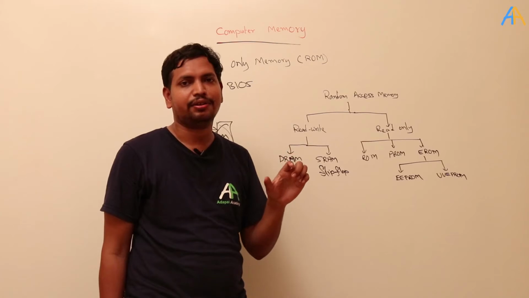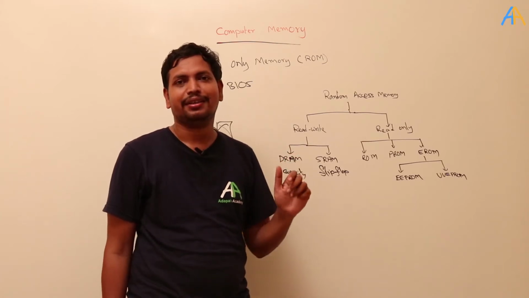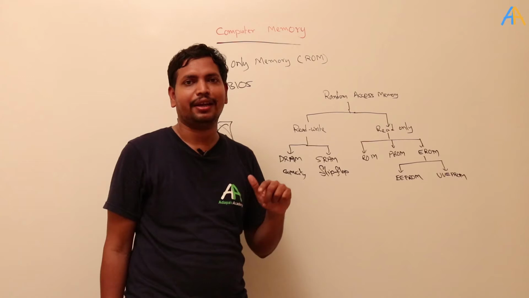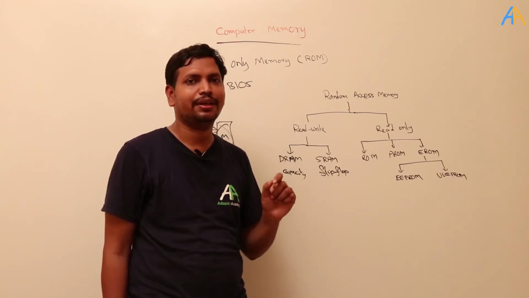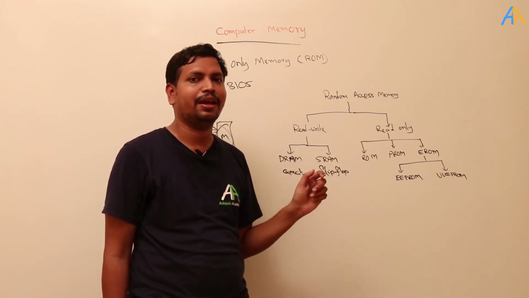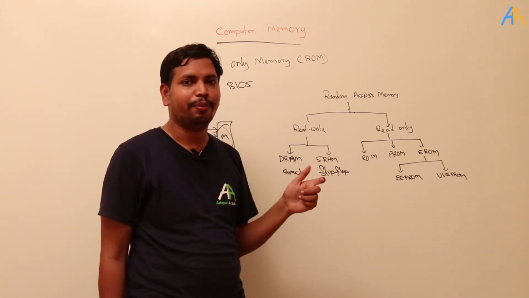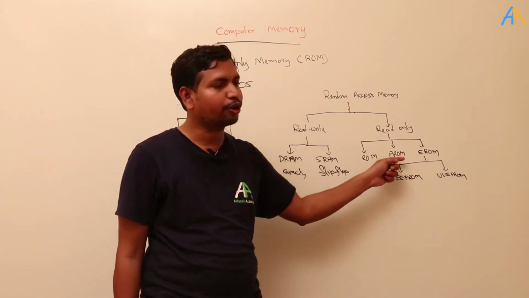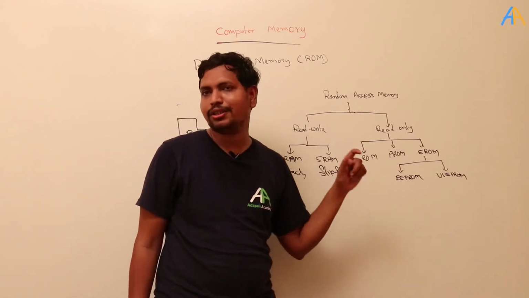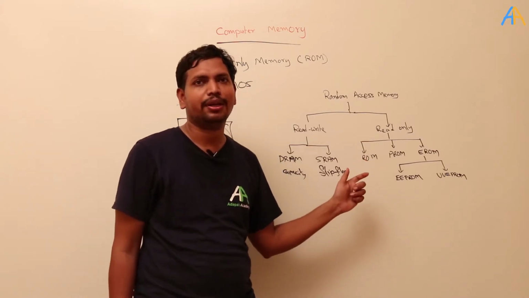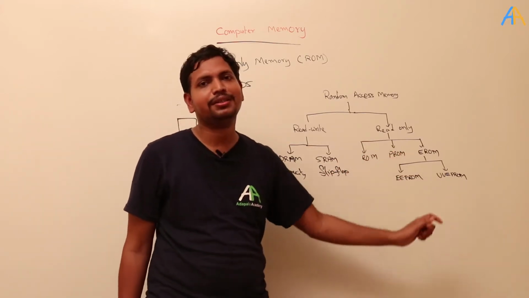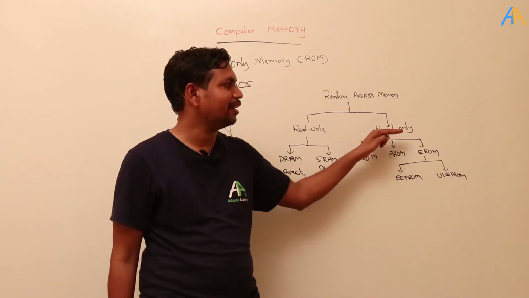The circuits will be there, circuit connections will be there, like different types of models are there. For example, gates will be there, and gate connections will be there, and those connections will be fired. So depending on the value, it will be fired or not fired, so that 1 or 0 will be stored. Those are programmable ROMs. Once they are programmed, they can't be reprogrammed, they can only be read.